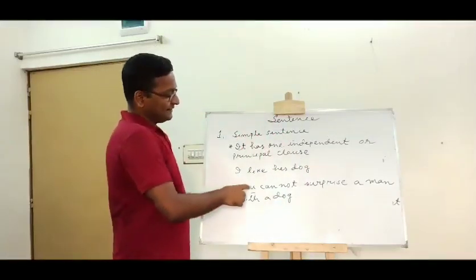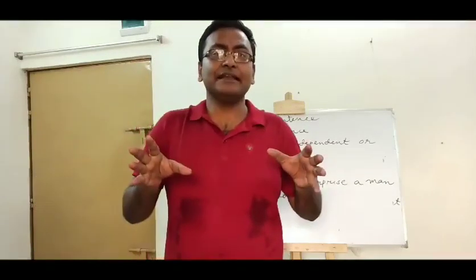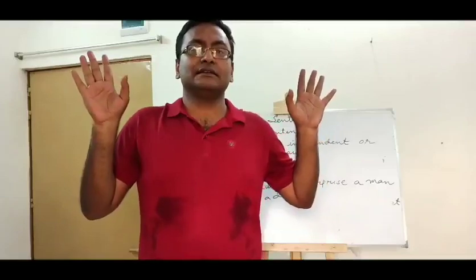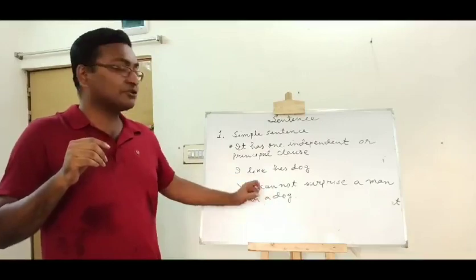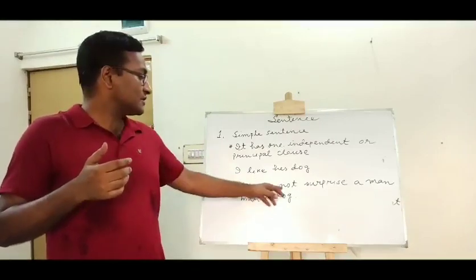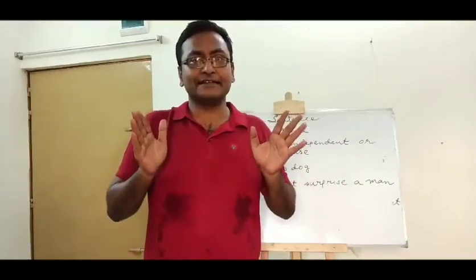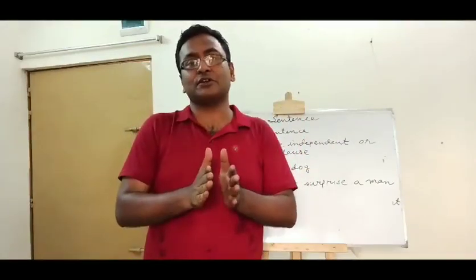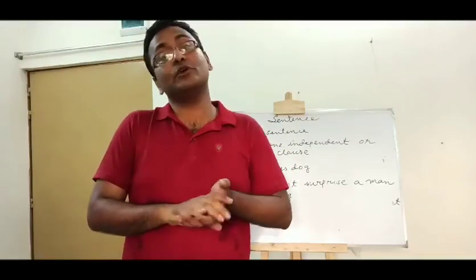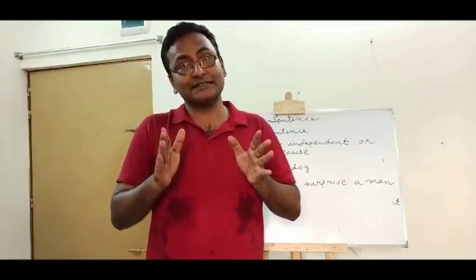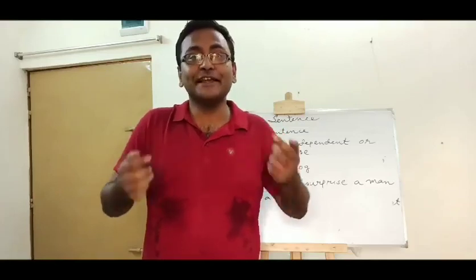Look at the second sentence. You cannot surprise a man with a dog. This sentence is larger than that, but this is also a simple sentence because it is also a single claused sentence. So if any sentence contains only one principal clause or only one clause, that sentence is called a simple sentence. And in a simple sentence there must be a principal clause and that must express a complete sense.